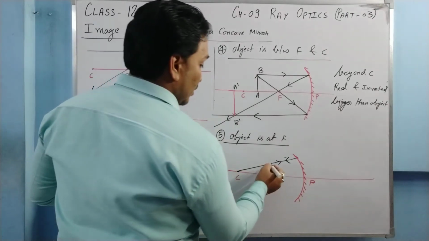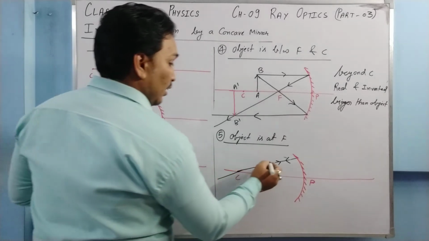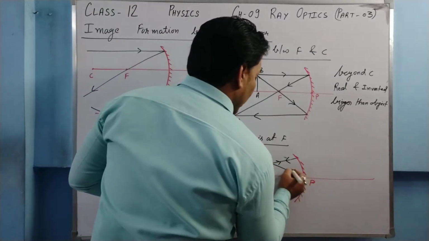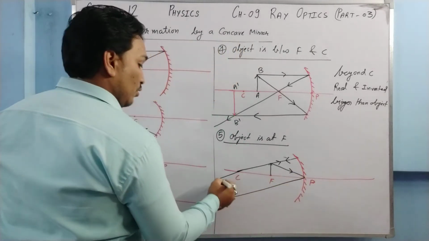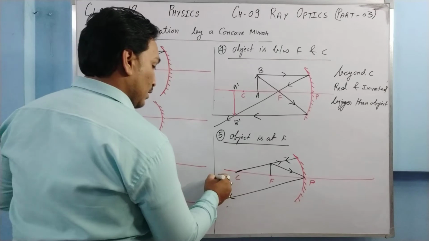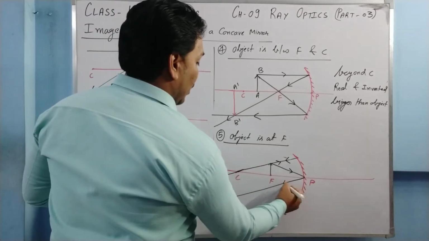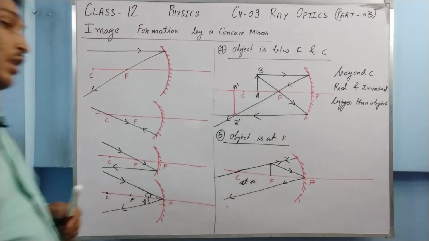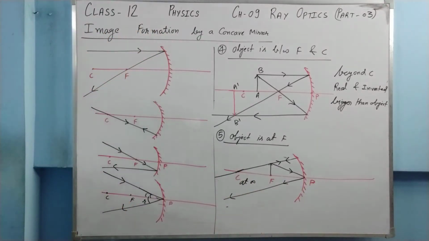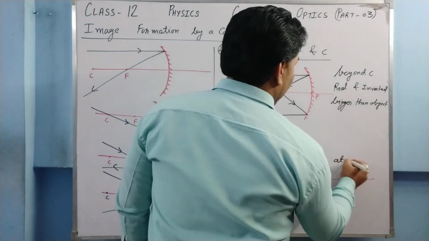Another ray: let the ray pass through the focus, and now this will be reflected like this. So this ray and this ray are parallel to each other, and if they are parallel to each other, they will cut at infinity. So this time the image is at infinity.